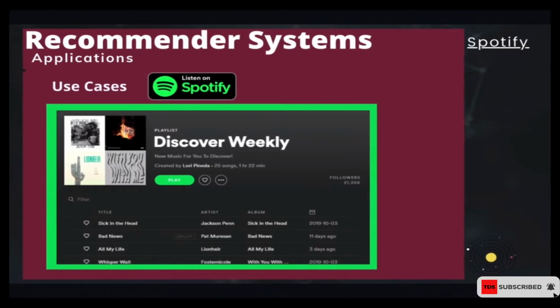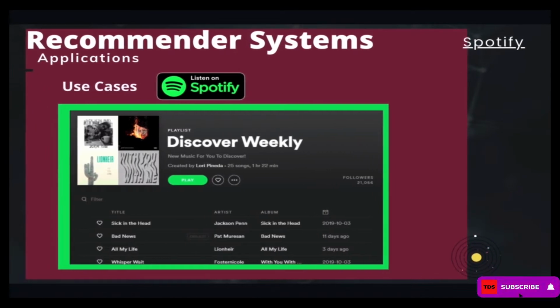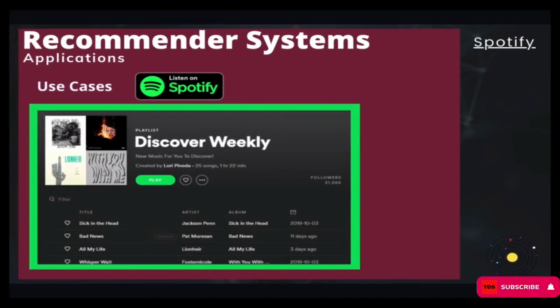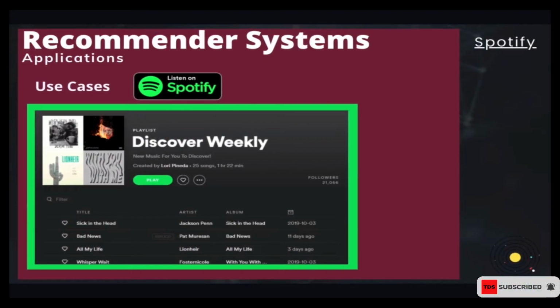Now, one of my favorite recommendation systems that I have so far come to love is Spotify, Spotify Discover Weekly. Some people create a playlist, and if they find something that you like or something that looks like the playlist, they'll recommend that one for you. It's great, because Spotify has millions of songs, and if you want to sit down and create these albums or groups of songs by yourself, that is going to be very, very difficult. Spotify came up with this Discover Weekly thing, which is great.